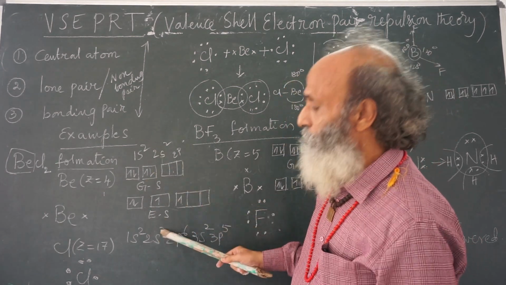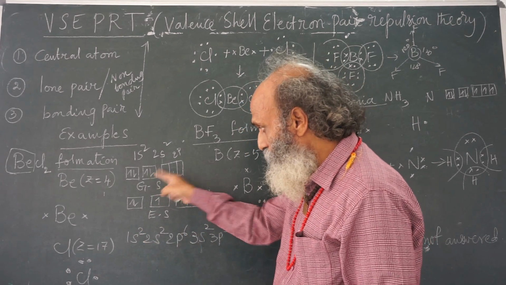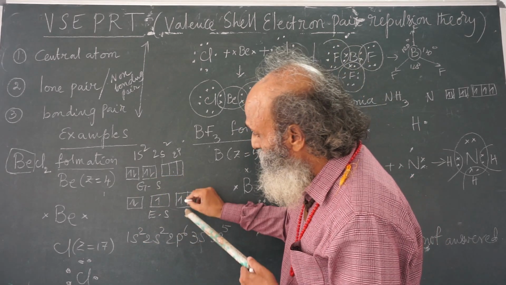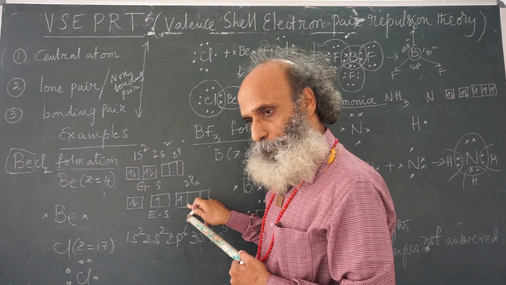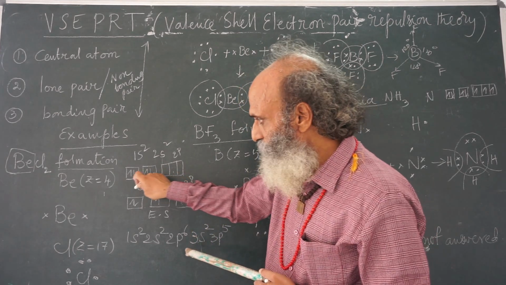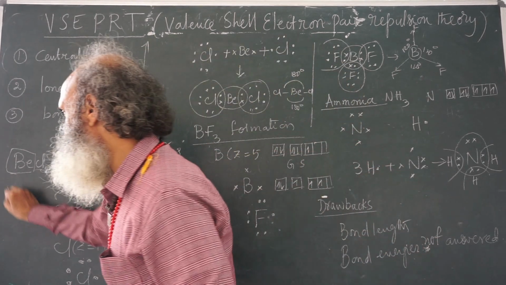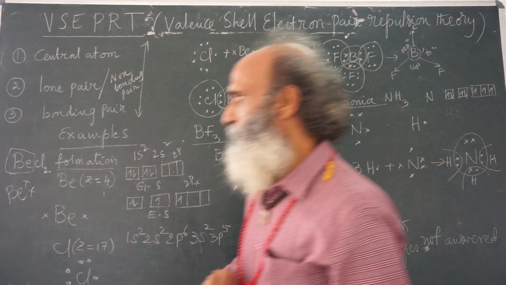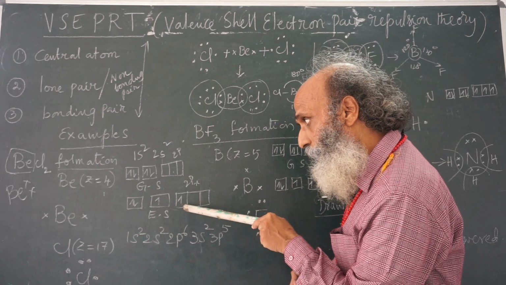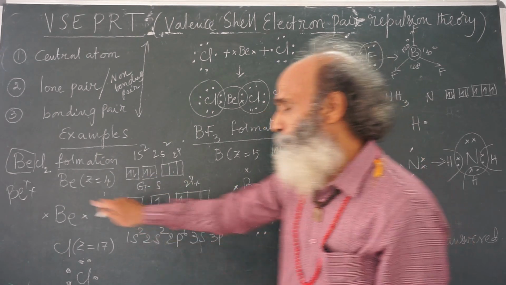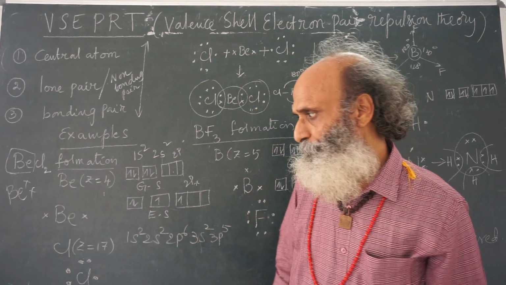But by excitation, the electrons in the 2s pair will dissociate and one electron enters into the 2px orbital of beryllium. Normally, 1s2, 2s2, this is a pair. That means in the ground state, beryllium Lewis structure should be written like this. But in the excited state, it has 2 unpaired electrons, both in the valence shell. Therefore, the Lewis dot structure of beryllium is this, 2 unpaired electrons.